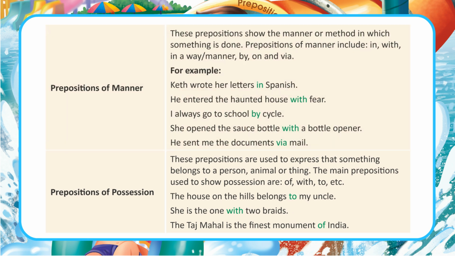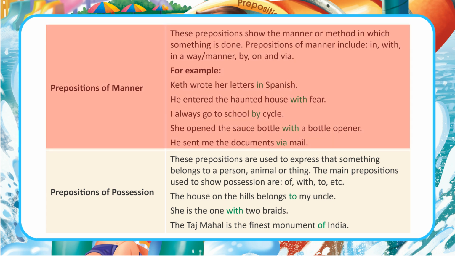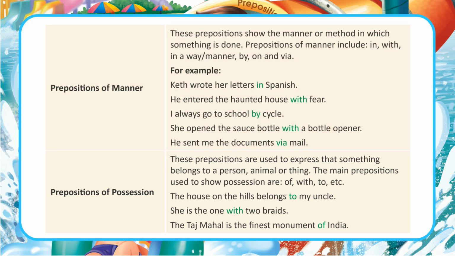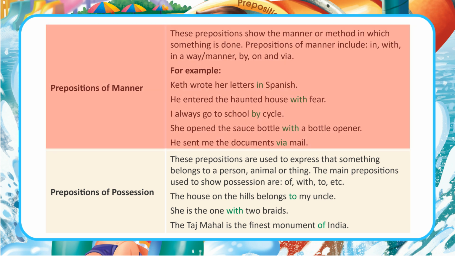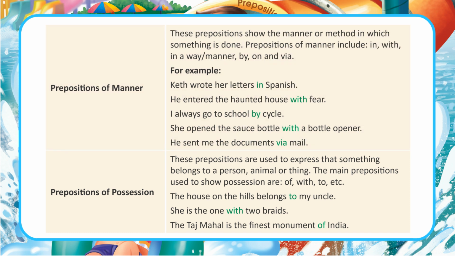Prepositions of manner. These prepositions show the manner or method in which something is done. Prepositions of manner include in, with, in a way/manner, by, on and via. For example, Keith wrote her letters in Spanish. He entered the haunted house with fear. I always go to school by cycle. She opened the sauce bottle with a bottle opener. He sent me the documents via mail.